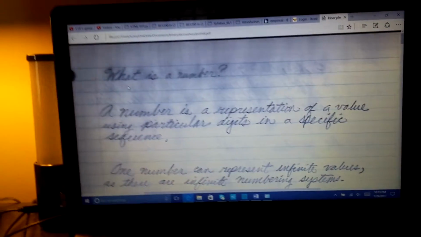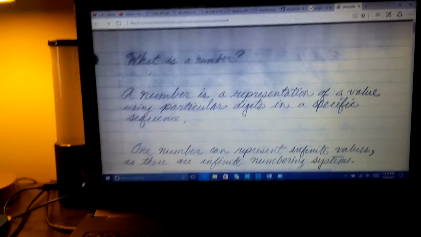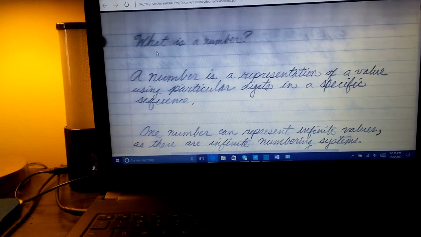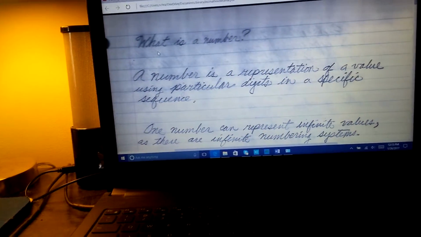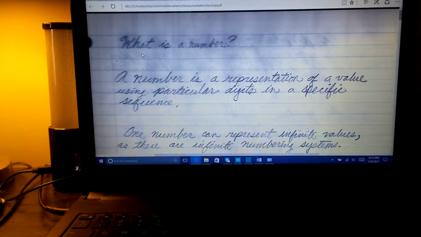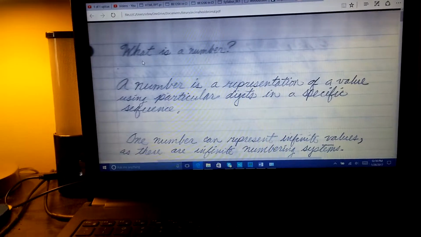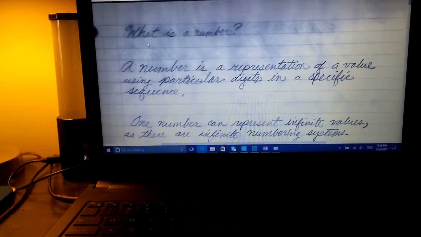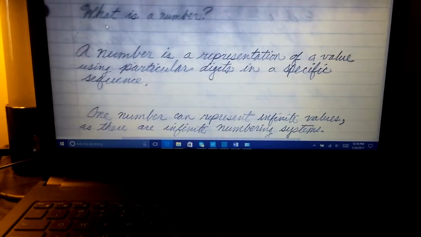No, a number, like the number 11, is a representation of a value using particular digits in a specific sequence. So if my number is 11, then my particular digits are 1 and 1 in a specific sequence. And it becomes important to understand that concept of what a number is.